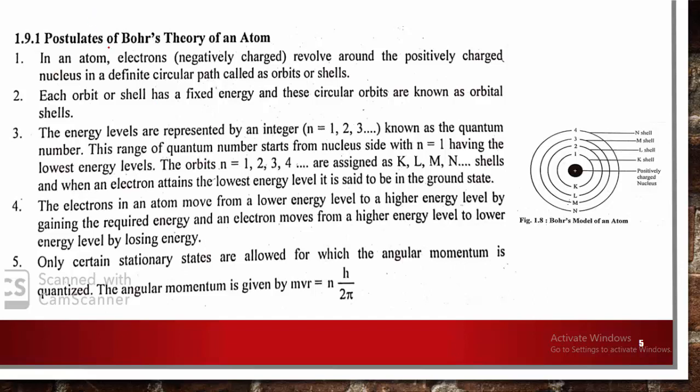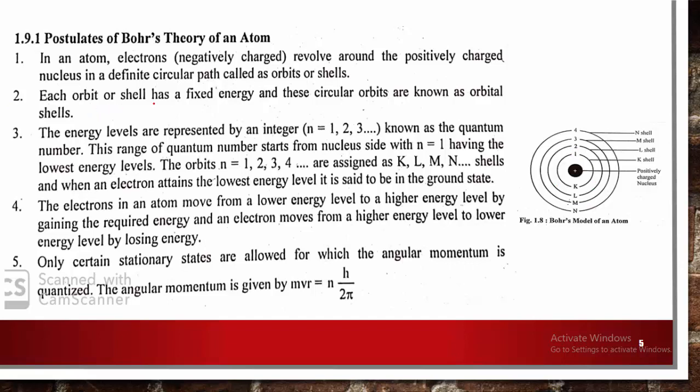Bohr proposed that in an atom, electrons revolve around the positively charged nucleus in definite circular paths called shells or orbits. It was proposed that the nucleus at the center is positively charged, consisting of protons, which are positively charged particles. Further, the electrons move around the positively charged nucleus.